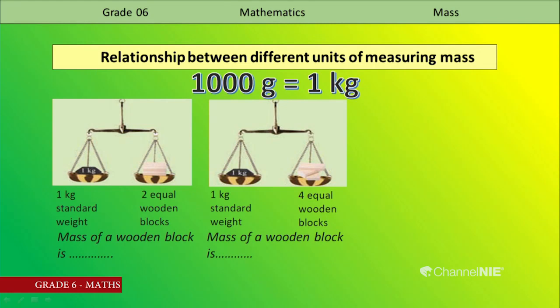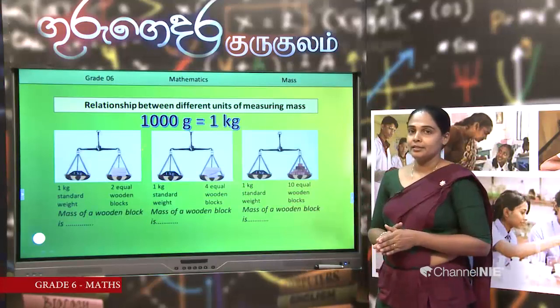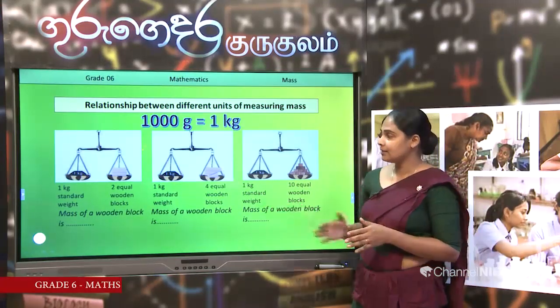In this pan there is 1 kilogram. In the other pan, now there are 4 equal wooden blocks. Third picture. It is a 1 kilogram standard weight. Now, in the other pan there are 10 equal wooden blocks. In each picture you should find out the mass of a wooden block. Now, let us check your answers.